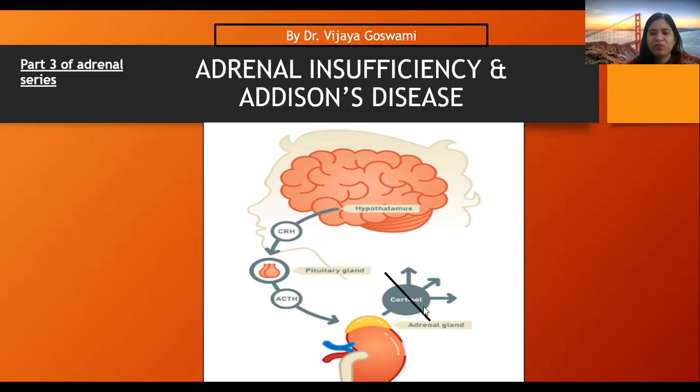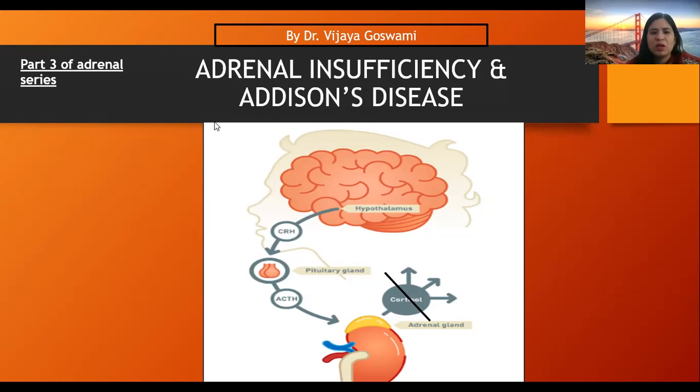So this is not secreted in this disease. Actually, both the terms are interrelated. Adrenal insufficiency is a bigger term which includes Addison's disease also. Addison's disease is a part of adrenal insufficiency, which we will understand better in the coming slides.